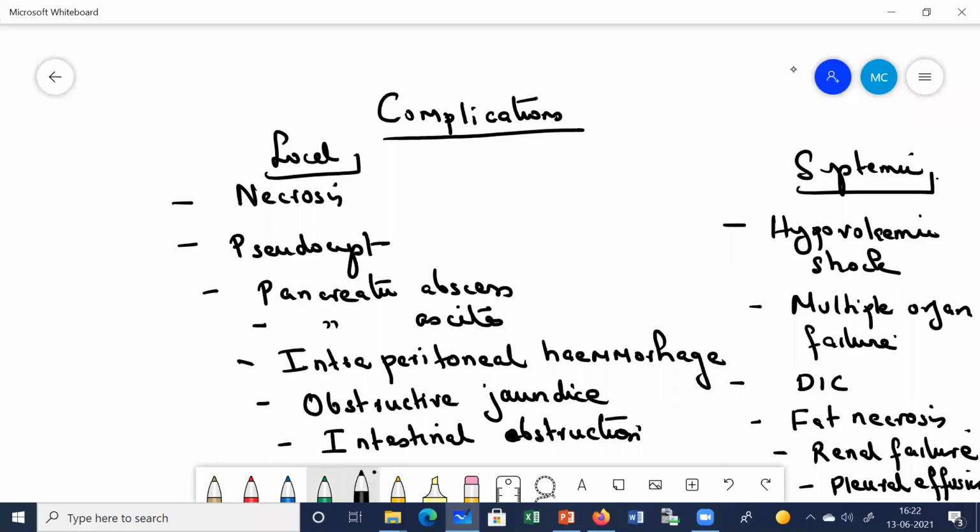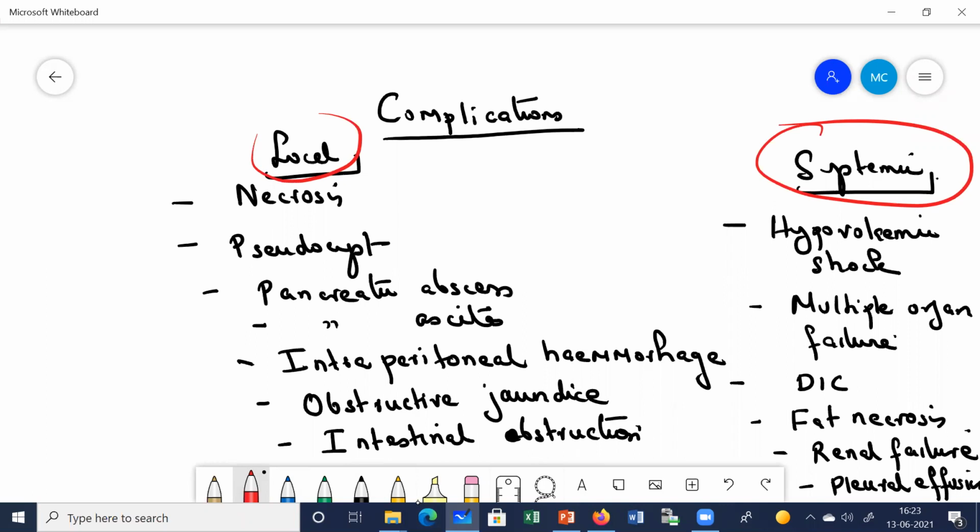Let us look at the different complications. First, you can see the local complications and the systemic complications. It's not necessary that all acute pancreatitis patients will develop complications, but these can happen in the patient. So first, let us look into the simple ones.